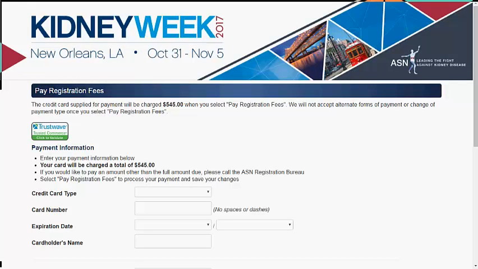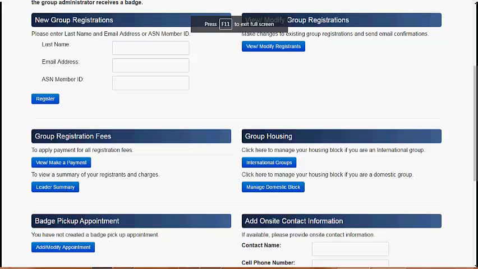Please note that payments are not automatically applied to the individual. It may take up to 48 hours for a payment to be moved from the administrator level to each attendee in your group. To view a summary of your registrants and charges, click Leader Summary.